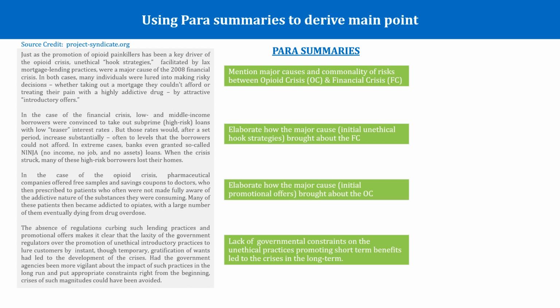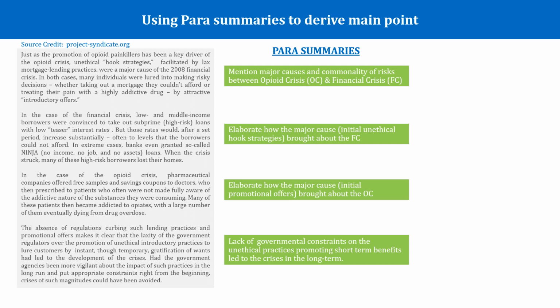In the third para, he elaborates upon the major cause, that is promotional offers that brought about the opioid crisis. Finally, in the fourth paragraph, the author lays the blame for the crisis on the absence of government regulations which could have curbed the unethical practices in both the cases. Though these practices were beneficial in the short term, they led to crisis in the long term.